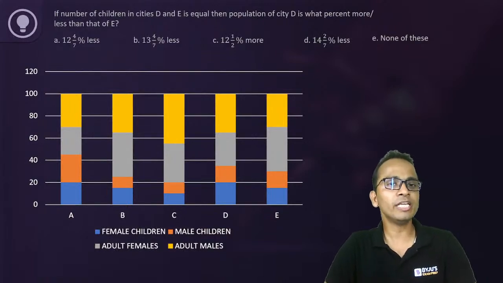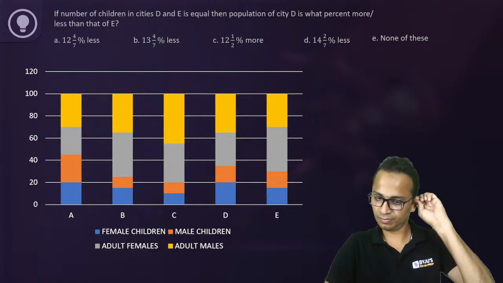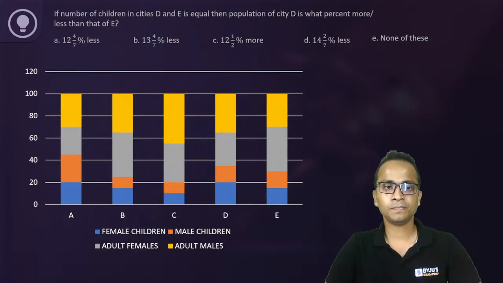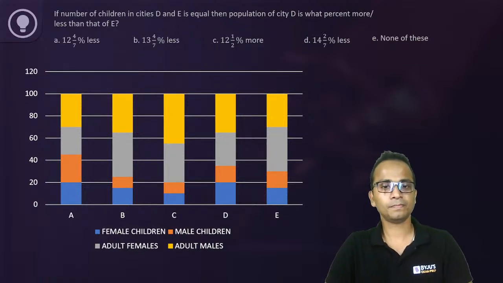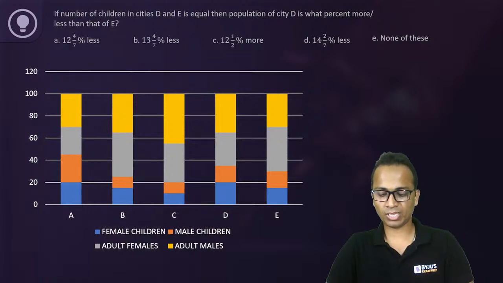The number of children in these two cities is equal. It is given. Any answer?